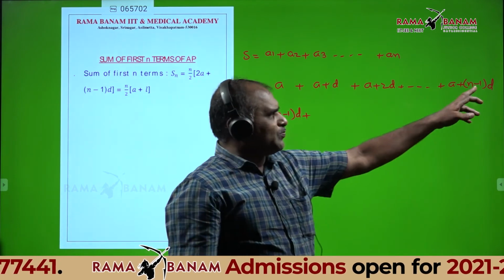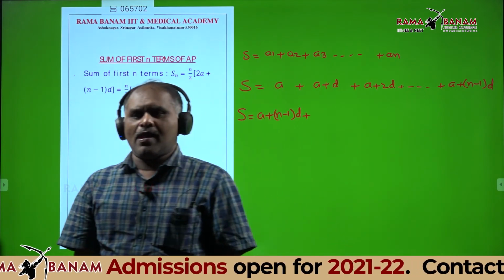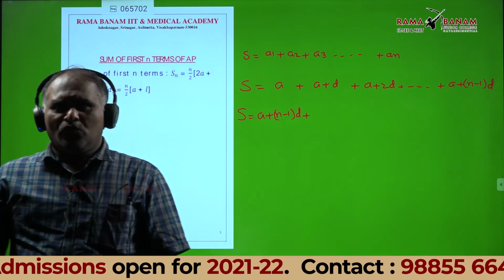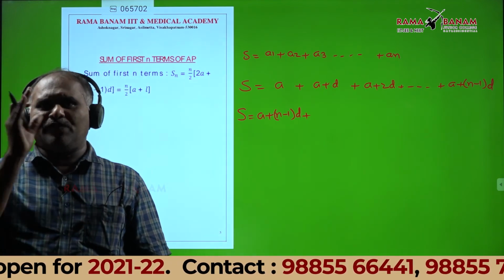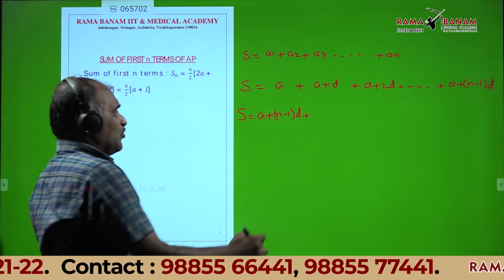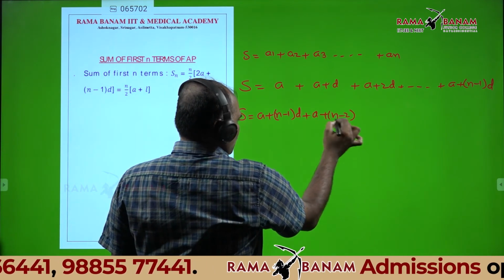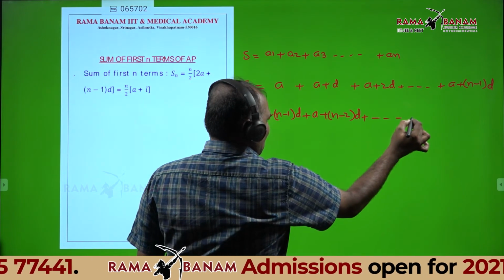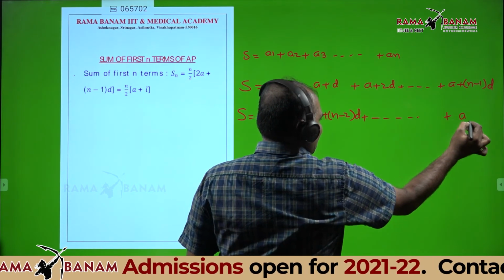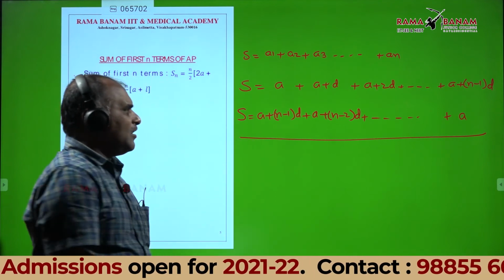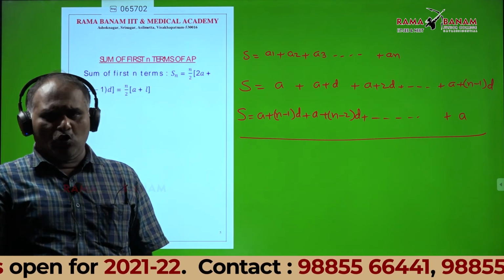What is the term before this? Anyone? What is the last term before? Very good. A plus n minus 2 into d, etc. The last one is a. You can add both.